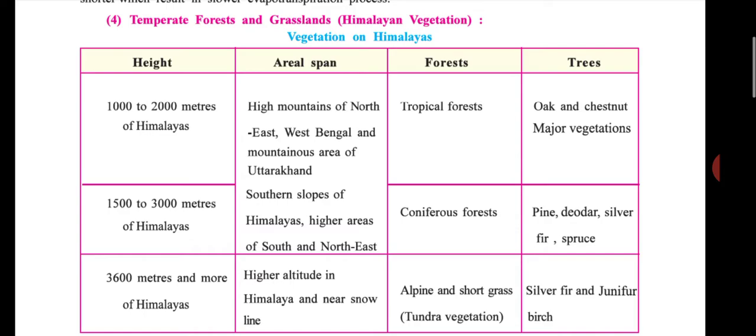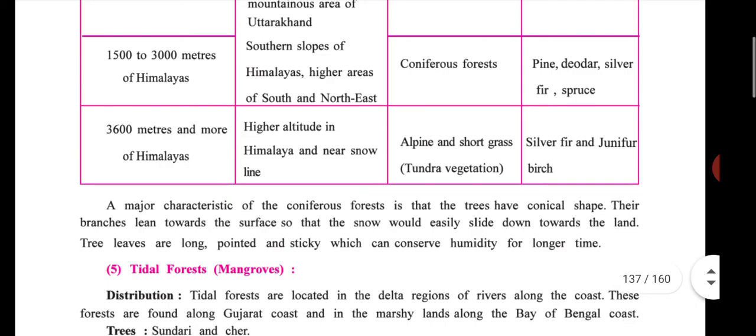Then forest: tropical type and coniferous. In tropical forest, trees like oak and chestnut are major vegetation. And in coniferous forest, pine, deodar, silver fir and spruce. And 3600 meter and more of Himalayas, higher altitude near the snow line, alpine and short grass, silver fir and juniper, birch. The major characteristic of the coniferous forest is that the trees have a conical shape.